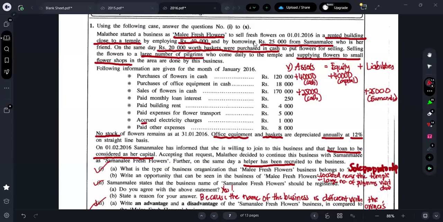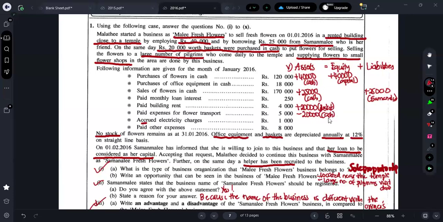Further, what do they say? On the same day, rupees 20,000 worth of baskets were purchased in cash. So plus 20,000 baskets, minus 20,000 cash. Ultimately, there is no impact, right?